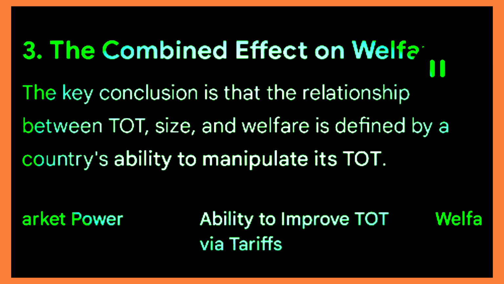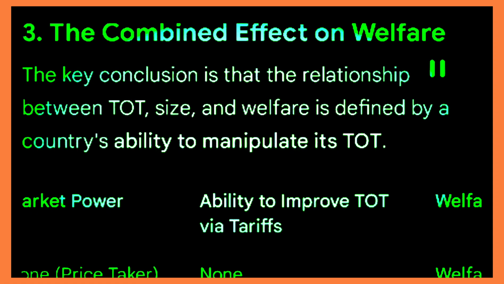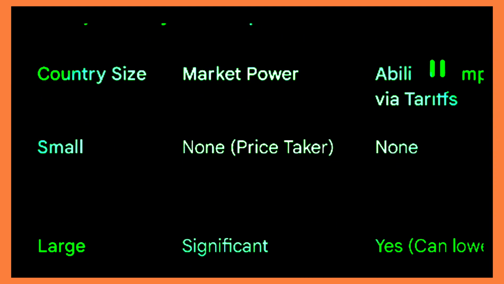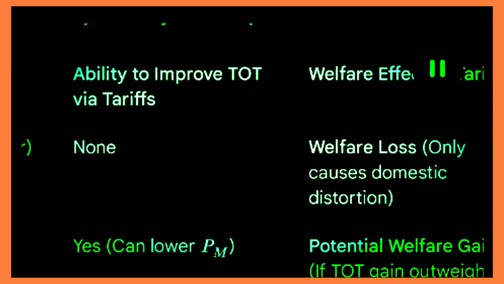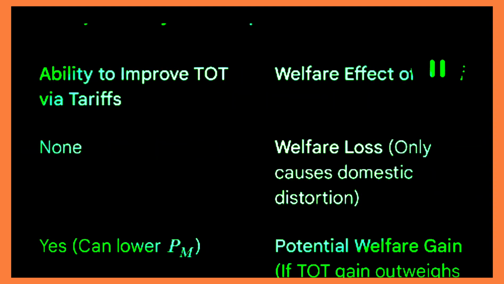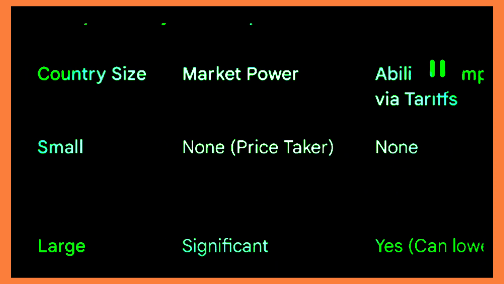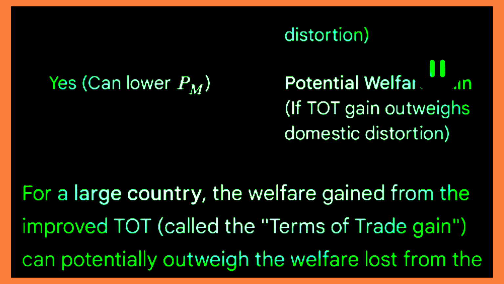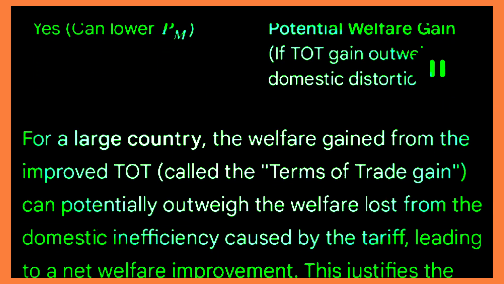The key conclusion is that the relationship between ToT, size, and welfare is defined by a country's ability to manipulate its ToT. Country size, market power, ability to improve ToT via tariffs, welfare effect of tariff. Small: none, price taker. None; welfare loss, only causes domestic distortion. Large: significant; yes, can lower PM. Potential welfare gain, if ToT gain outweighs domestic distortion.